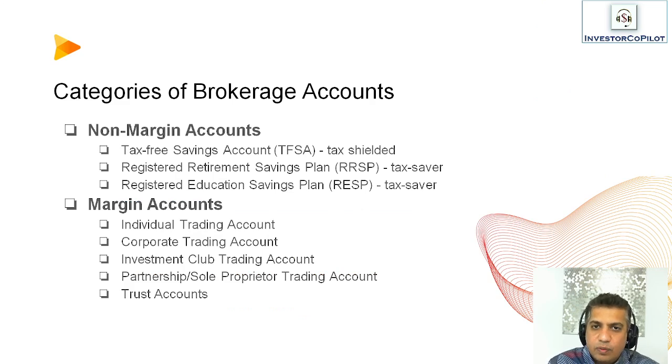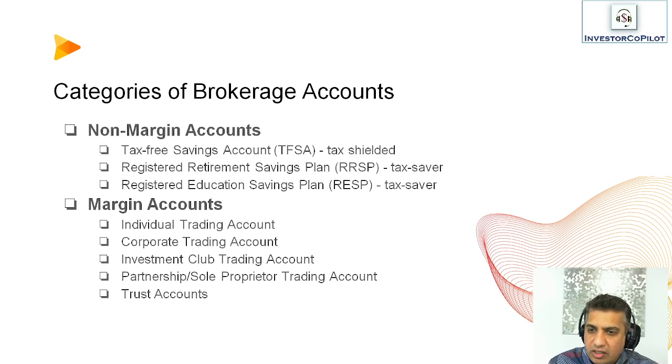Let's look at categories of brokerage accounts. Your online brokerage will allow you to hold and create many categories of accounts. First of all, we should know about non-margin accounts. These are your standard registered accounts in Canada. That is the TFSA, tax-free savings account, your RRSP, which is registered retirement savings plan, and RESP, which is registered education savings plan. The definition of non-margin accounts is that you cannot borrow funds from your brokerage or any other external source to trade in these accounts. There can be no borrowed funds in these accounts is the rule of thumb for non-margin accounts.